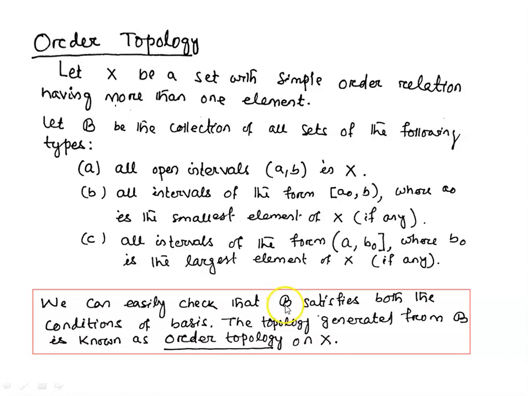So this B is a basis for some topology on X, where X is a set with simple order relation. And that topology which is generated from the basis B is known as the order topology on X.